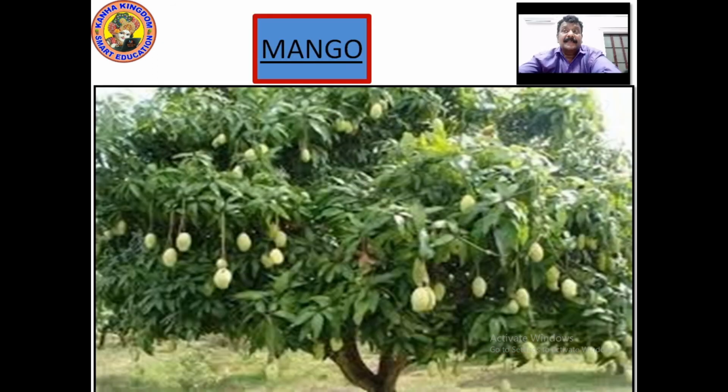Look at the mango tree, how the mangoes are hanging from the tree. This is how the mangoes are to be preserved. They are preserved from birds, right? Or else birds come and eat it up. So care is to be taken wherever there are mango trees. Special care is to be taken. Look at the mango tree now. In season, the mango tree appears like this, with all the mangoes hanging from the tree.